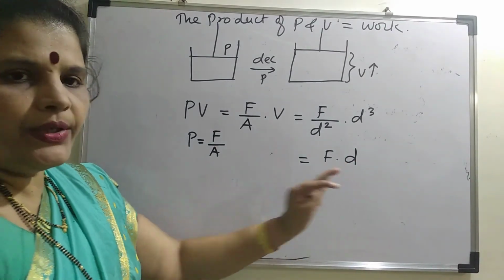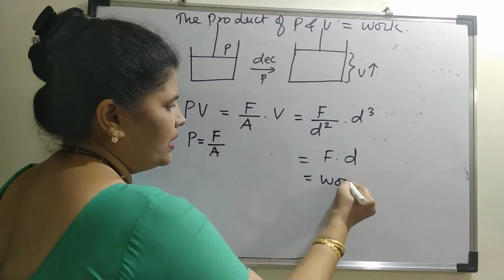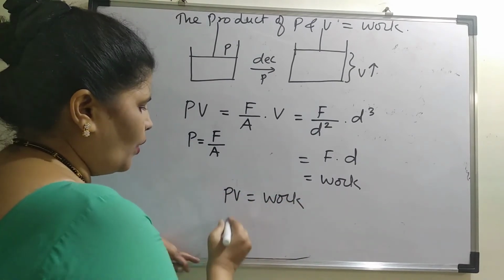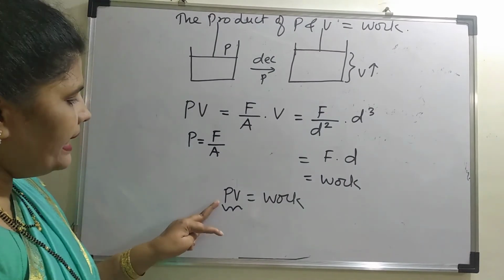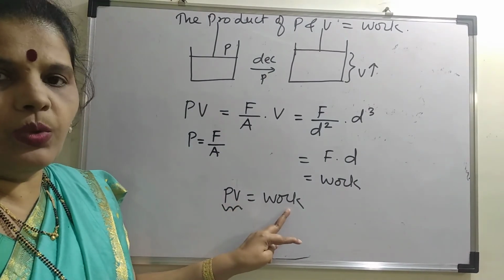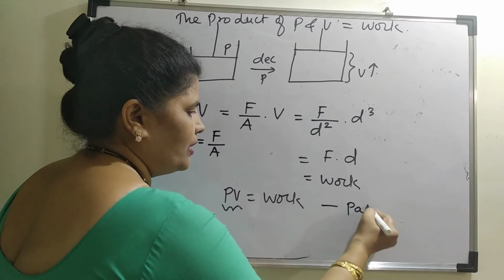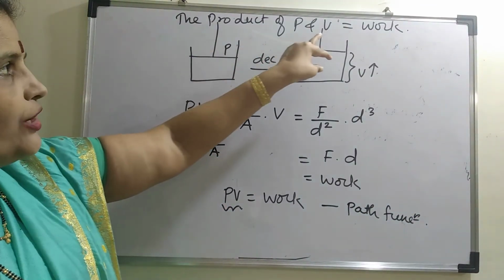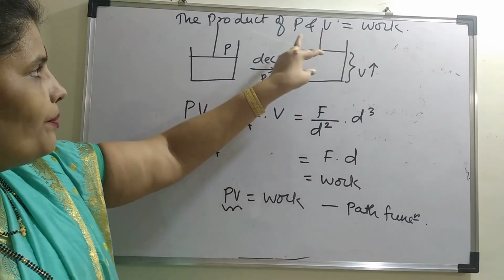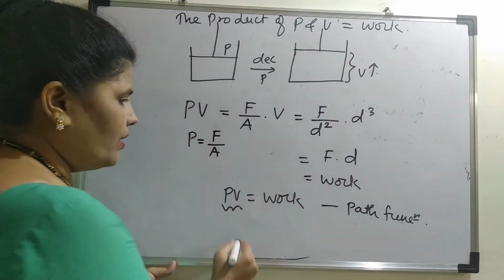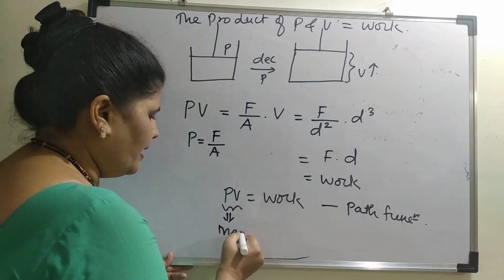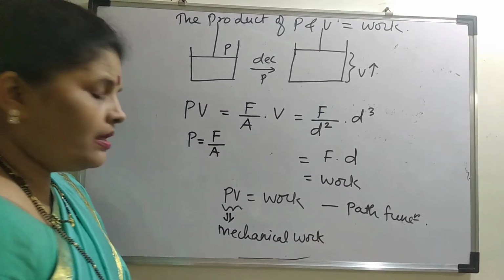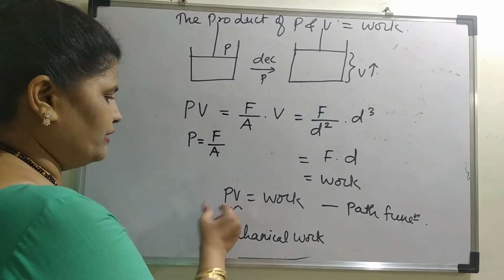What is force into displacement? Is work. So PV is work, which is a path function. Very important, student. You must know this. The product of pressure and volume is always work, or P times V is work, or we simply call this mechanical work. So what is mechanical work? Mechanical work is product of pressure and volume.